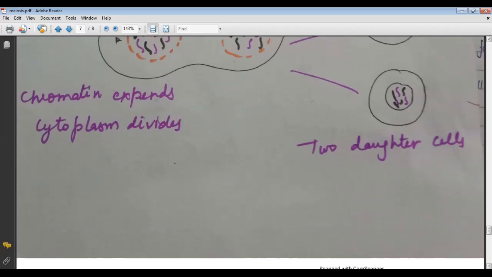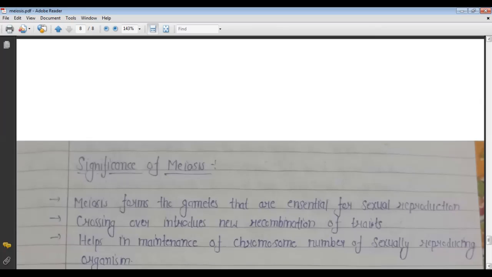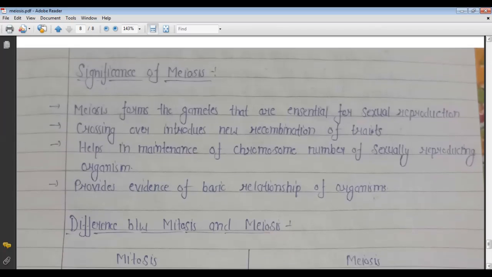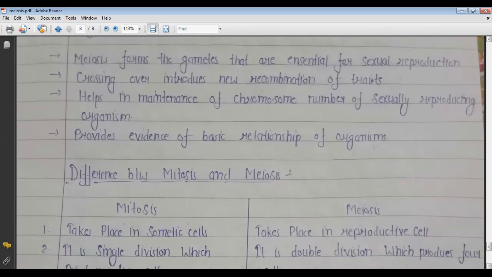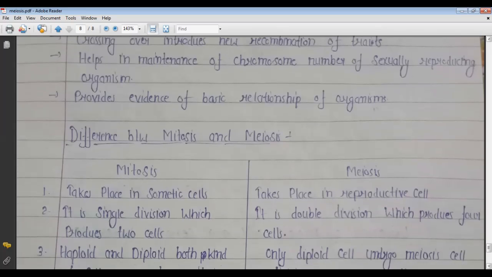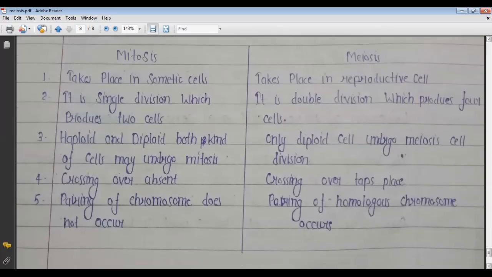So now, the significance of meiosis: meiosis forms the gametes that are essential for sexual reproduction. Crossing over introduces new recombination of traits, and meiosis helps in the maintenance of the chromosome number of sexually reproducing organisms, and provides evidence for a basic relationship of organisms. Now the difference between mitosis and meiosis. These are the basic differences.